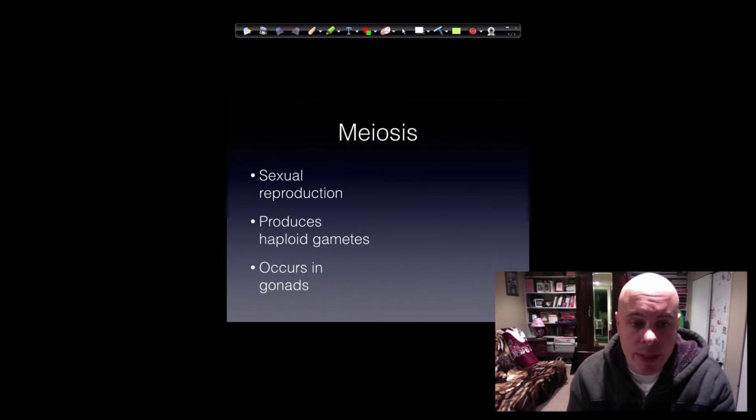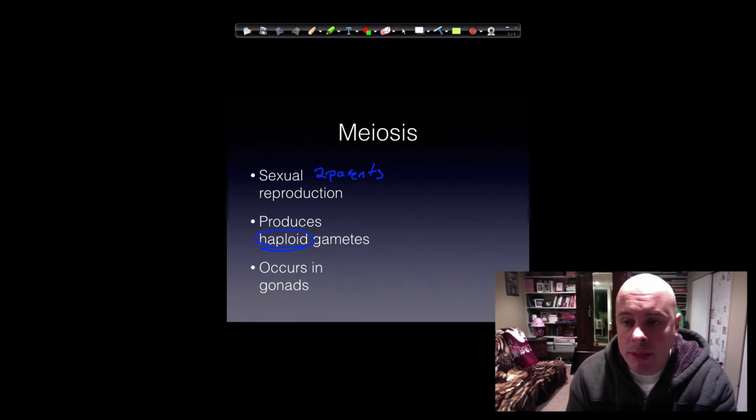So meiosis, sexual reproduction. Okay, so we need two parents. It produces haploid cells or haploid gametes, and it occurs in the gonads, like we said before. So here's this term, haploid. What does that mean?